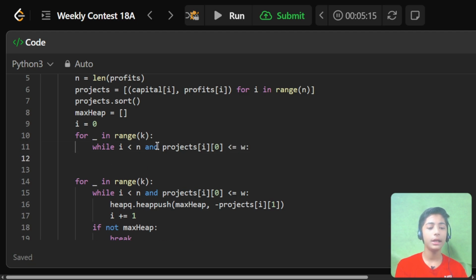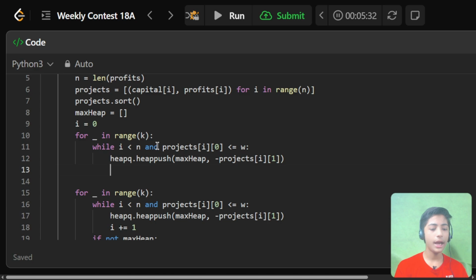Here w is our integer. Then heapq.heappush(max_heap, -projects[i][1]). Press enter, then i += 1.